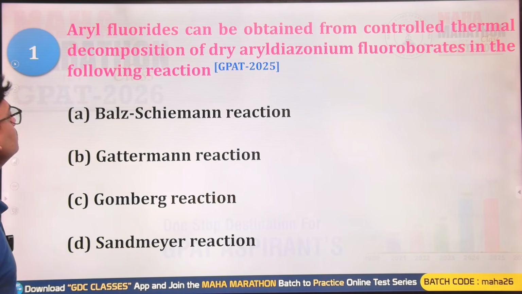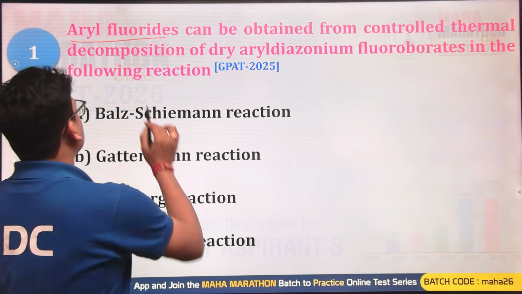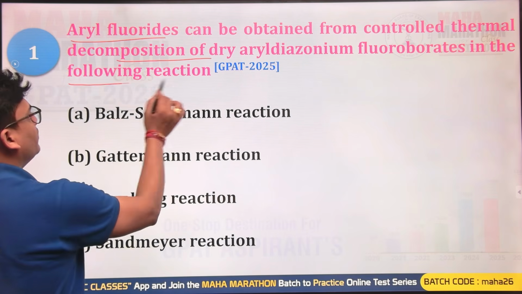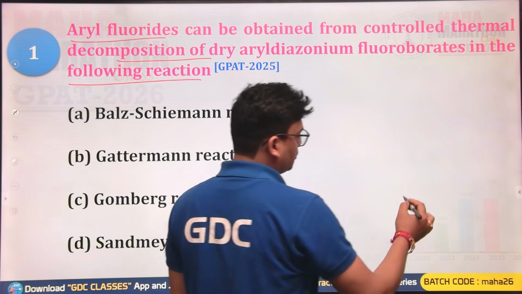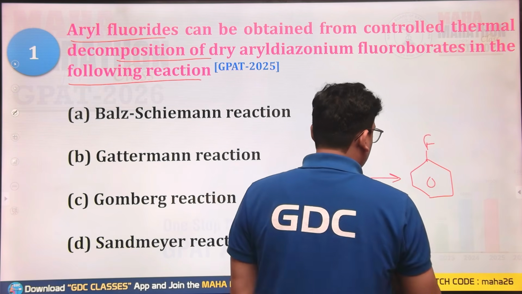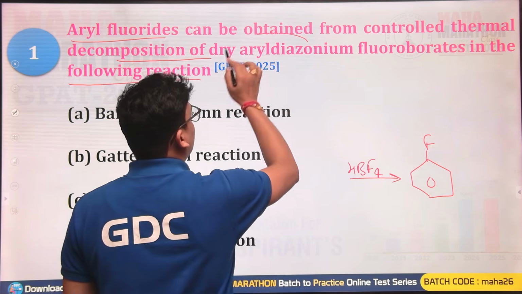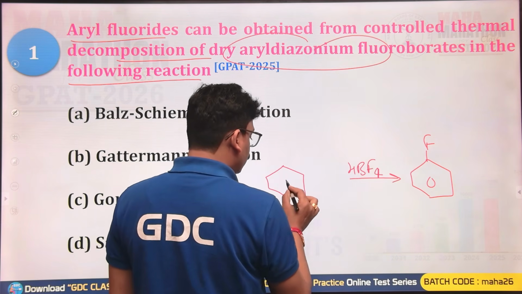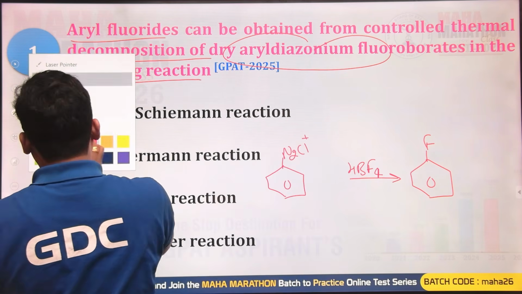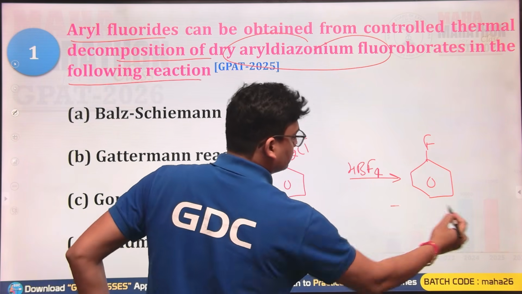So let's get started. The first question is: aryl fluorides can be obtained from the controlled thermal decomposition of dry aryl diazonium fluoroborates in the following reaction. So here you are going to have the product, the aryl fluoride. This aryl fluoride is formed when you react the aryl diazonium chloride with HBF4. So you have the aryl diazonium salt, you react it with HBF4, and then you are going to have the fluorobenzene, that is aryl fluoride.